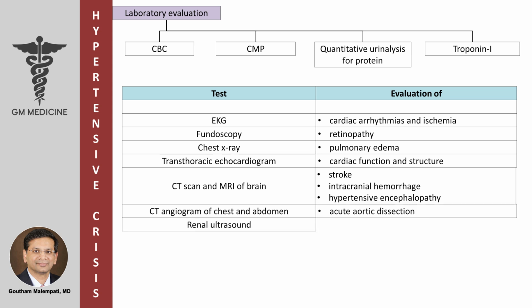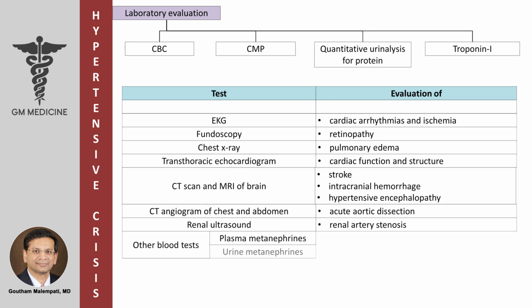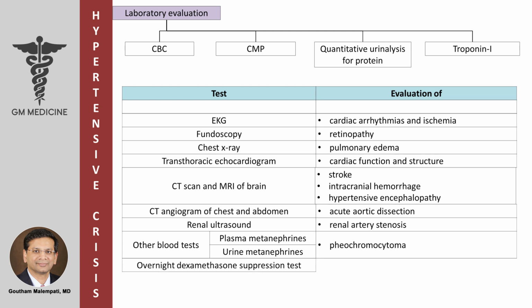renal ultrasound for evaluation of renal artery stenosis, other blood tests such as plasma metanephrines and urine metanephrines for evaluation of pheochromocytoma, overnight dexamethasone suppression test for evaluation of Cushing's disease.